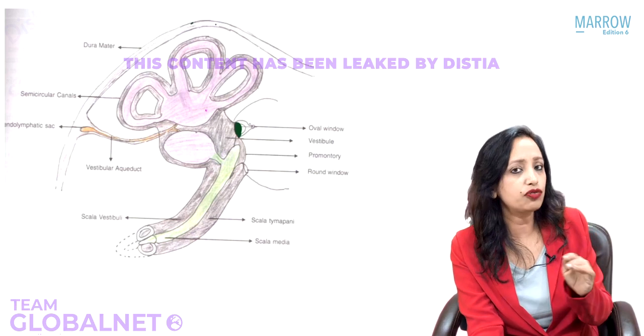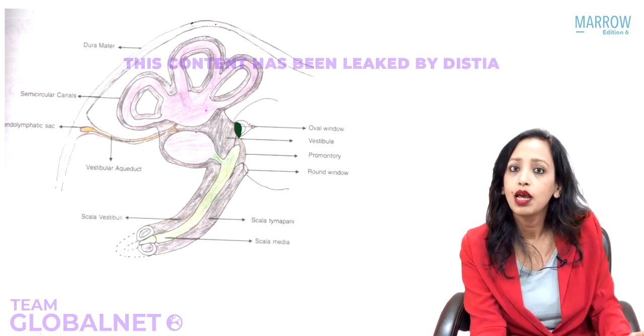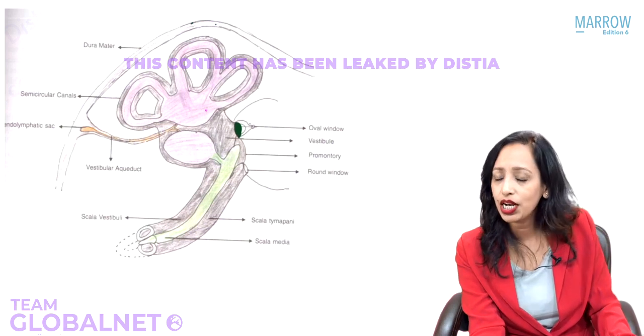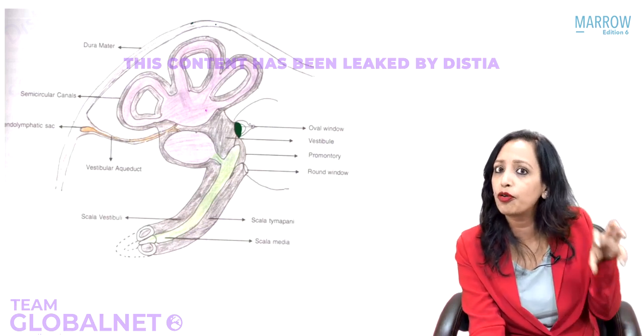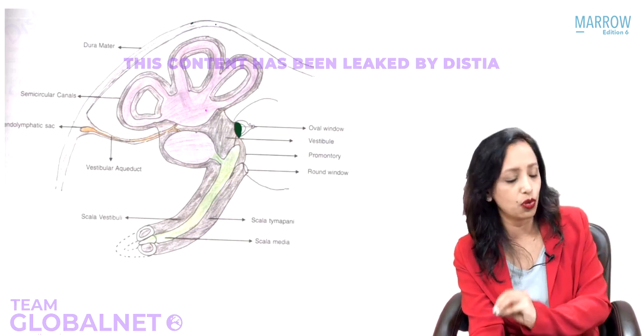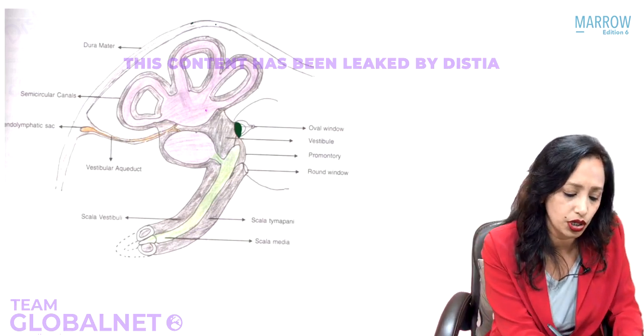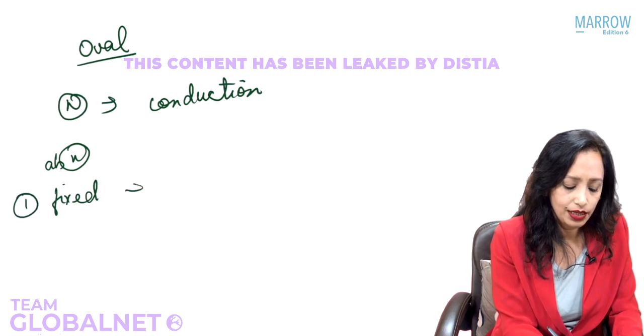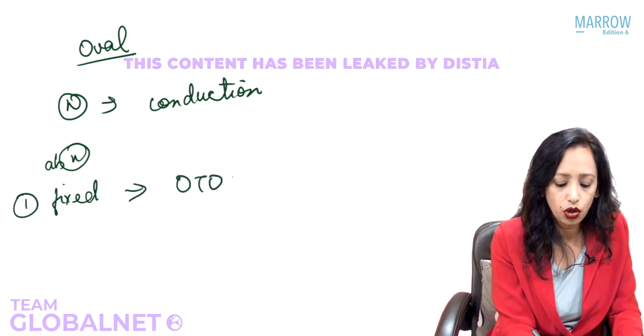Now the sound vibrations from the middle ear will not be able to go into the inner ear. Will that lead to hearing loss? Yes, that will lead to hearing loss, and that hearing loss which occurs because of fixation of the footplate of stapes is what is known as otosclerosis. So what can be the abnormality? It can get fixed. If it gets fixed, then that condition is what is known as otosclerosis.